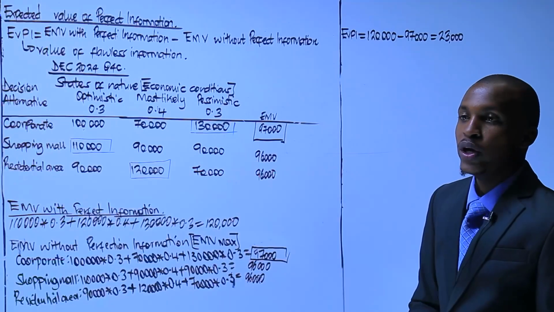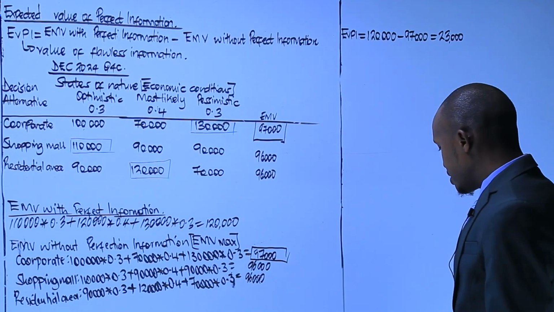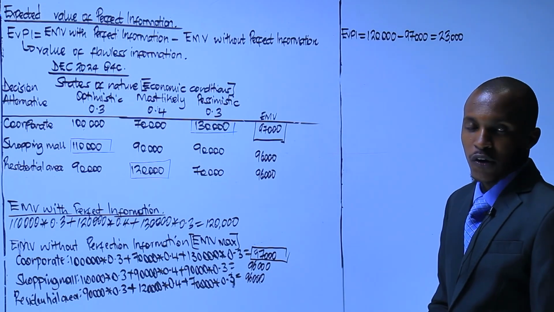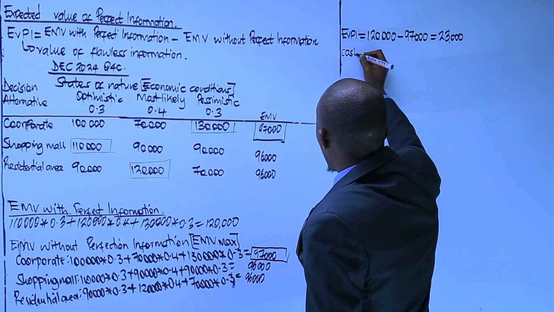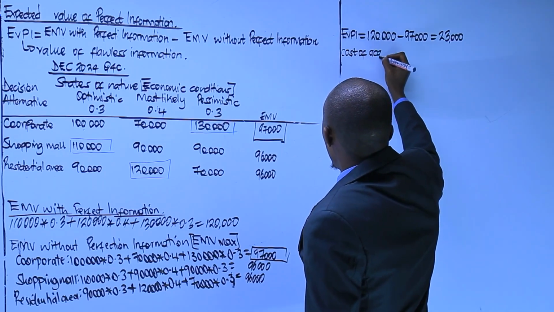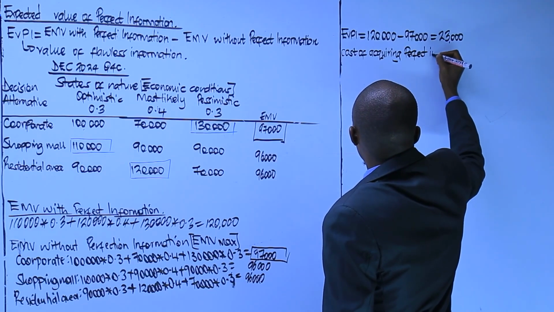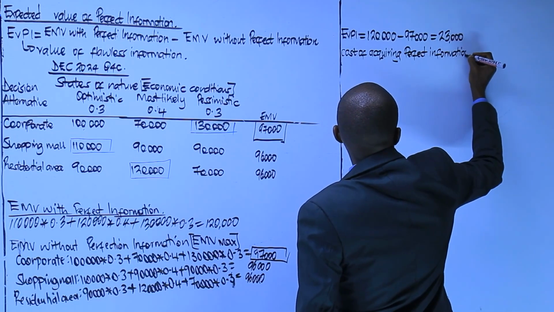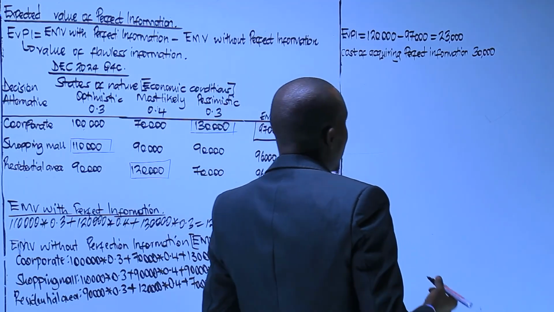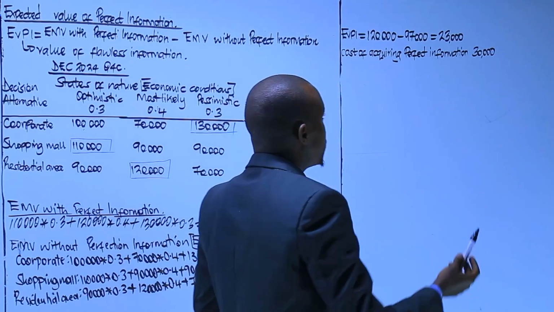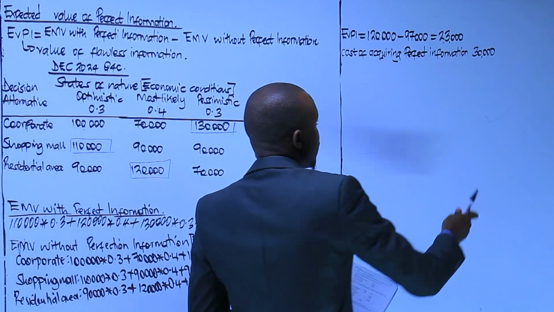So here you will simply compare the value of perfect information and the cost of acquiring that perfect information. The cost of acquiring perfect information is 30 million, so 30,000. When you acquire perfect information, it will be worth 23, but you expect to incur 30 for it.